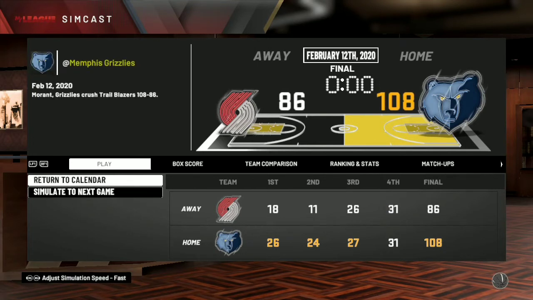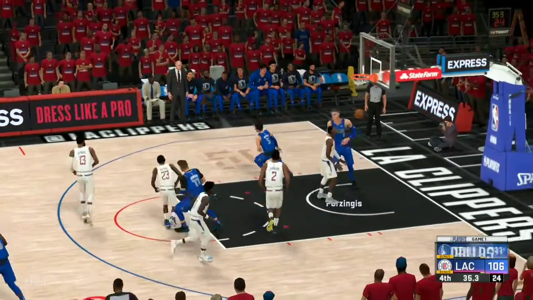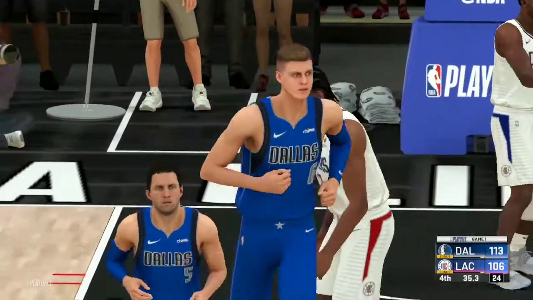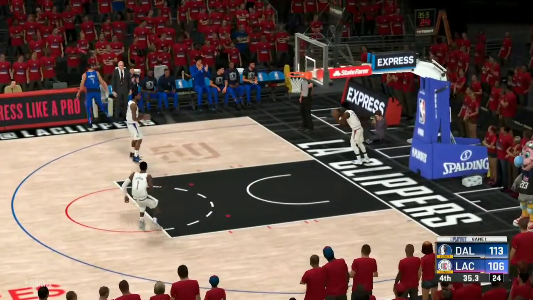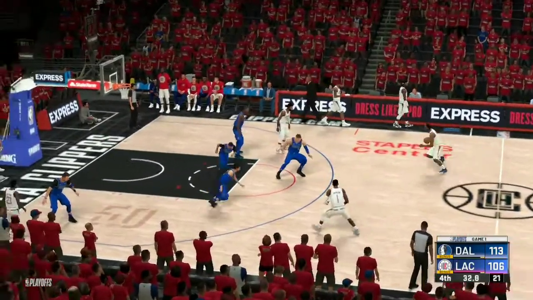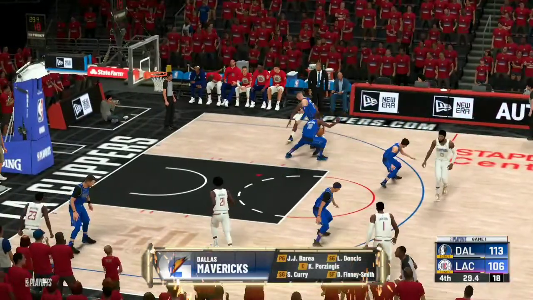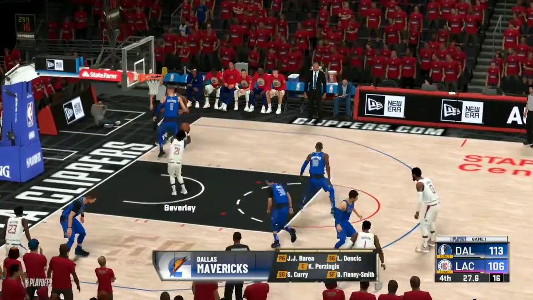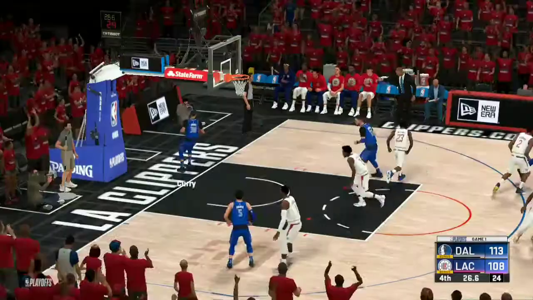Okay, so I'll be back in the playoffs here with each game's live simulation. Okay, so we are in this game with the LA Clippers versus the Dallas Mavericks, as the Dallas Mavericks lead by 7 points with 37 seconds remaining. Kawhi Leonard is heading here, gets the screen, passes to Patrick Beverley, who is open there, and he makes this one. Okay, so it's again a 5-point game with 26 seconds remaining.